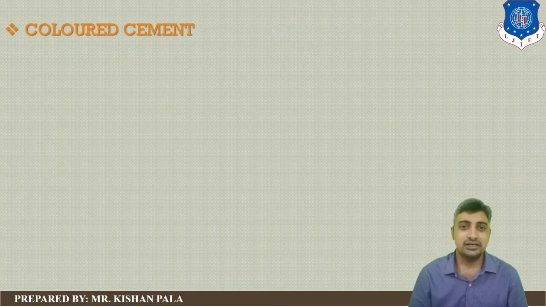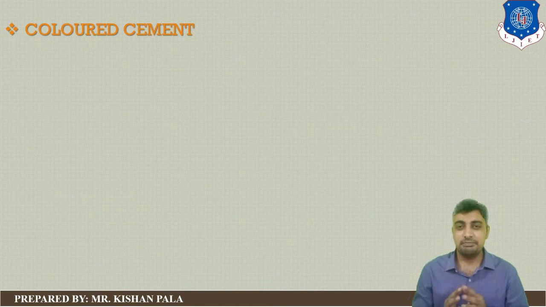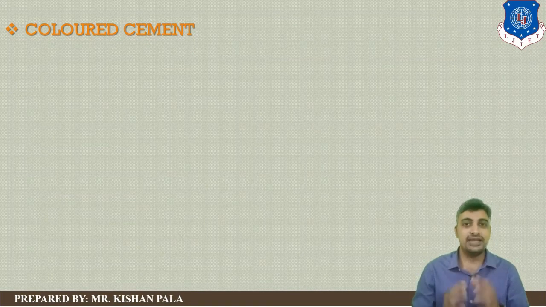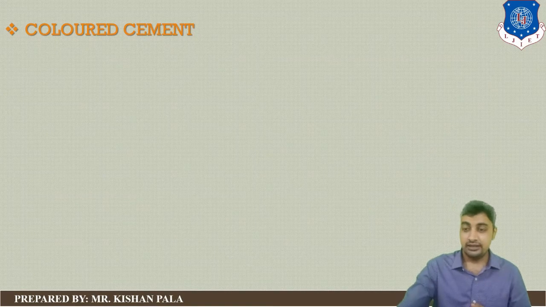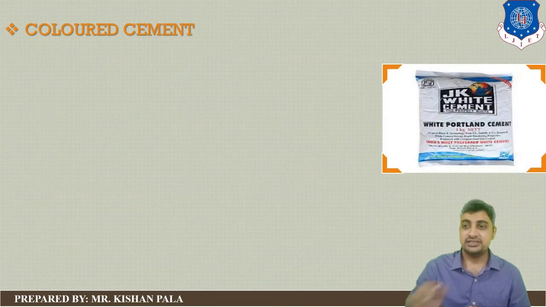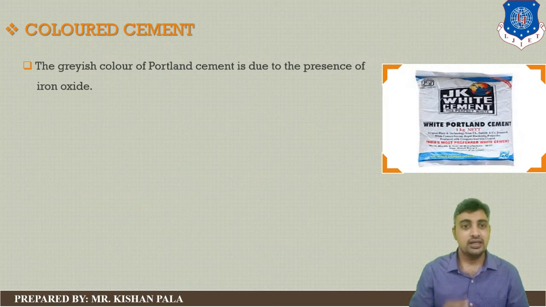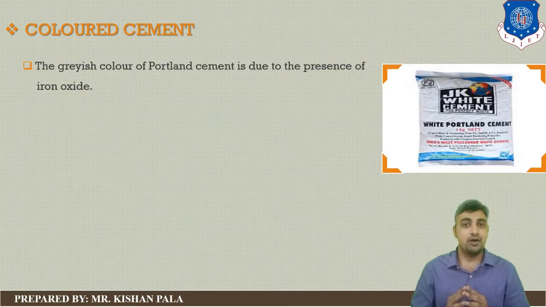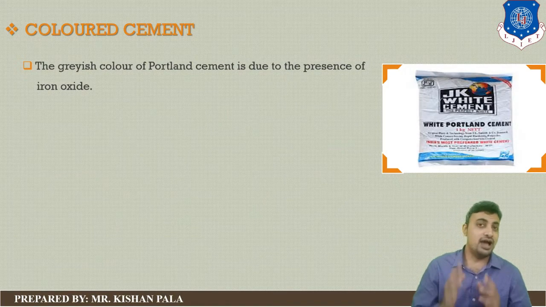Next type is colored cement. You can make colored cement by adding different types of pigments to the normal type of cement. You can see in the photo the white Portland cement shown in the picture. Generally, ordinary Portland cement has a greenish grey color because of the presence of iron oxide.